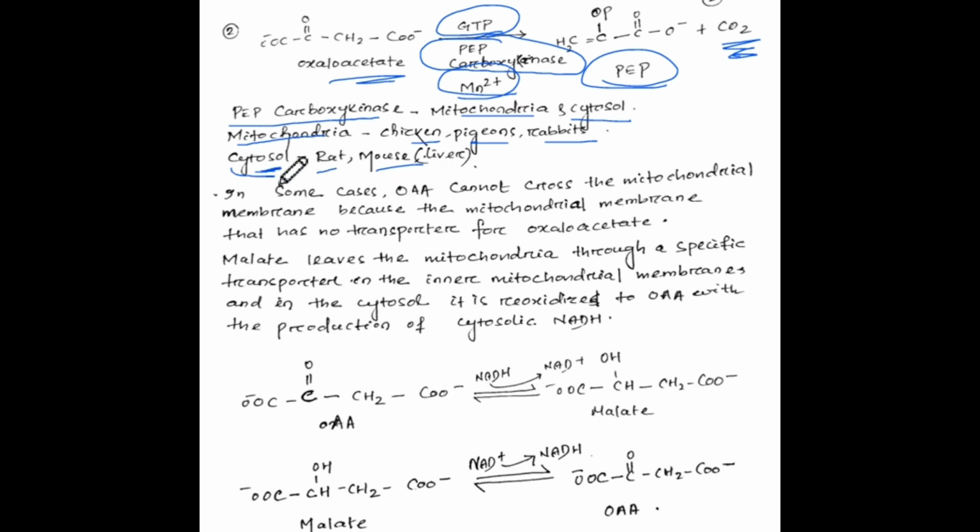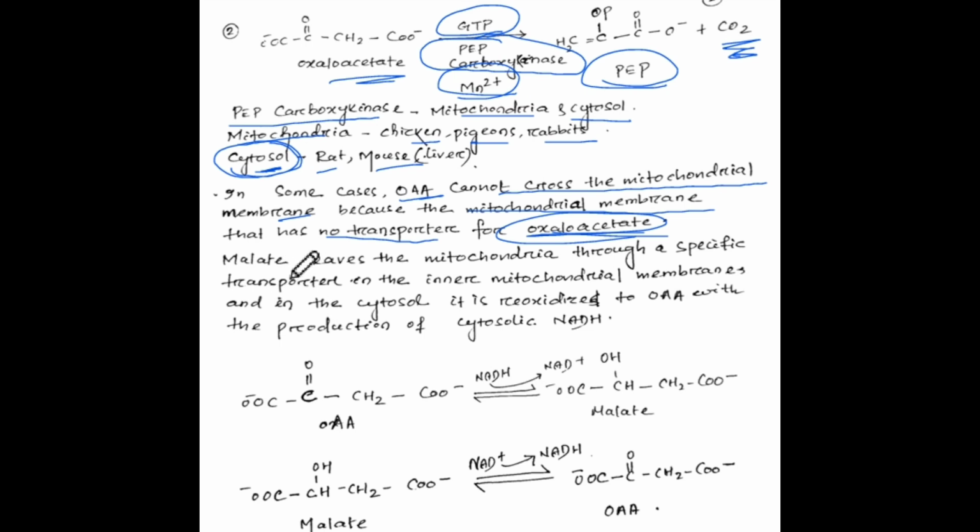In cases where PEP carboxykinase is found in the cytosol, the oxaloacetate cannot cross the mitochondrial membrane because the mitochondrial membrane does not have a transporter for oxaloacetate.